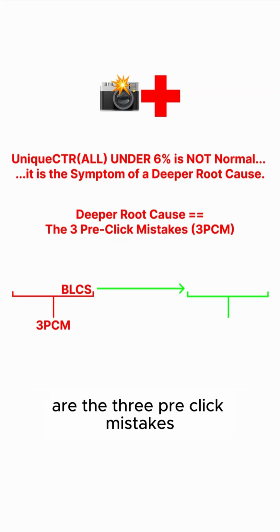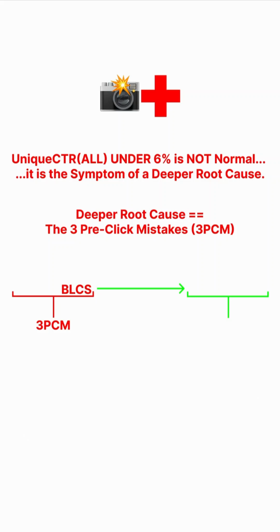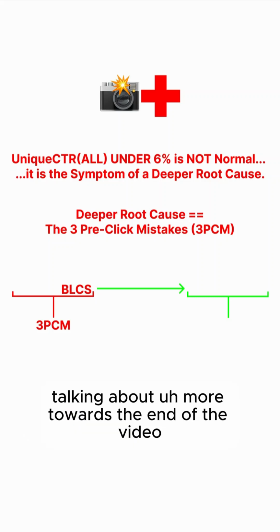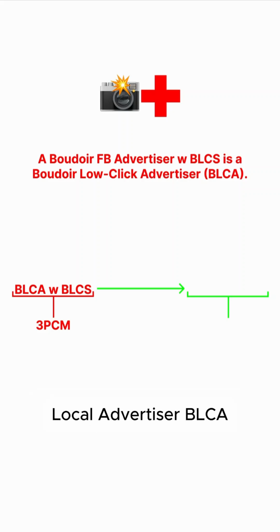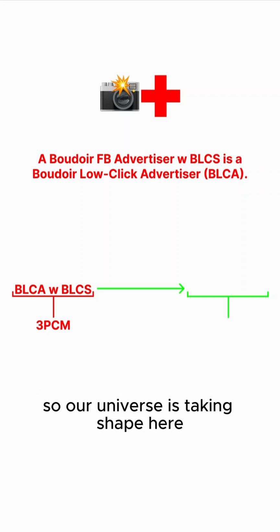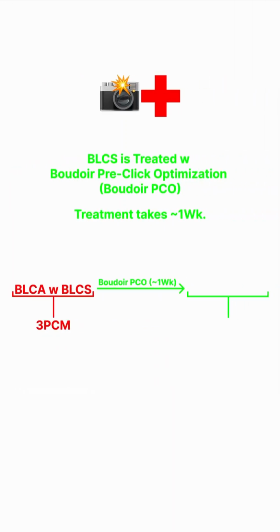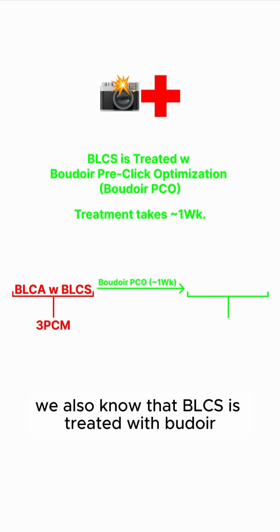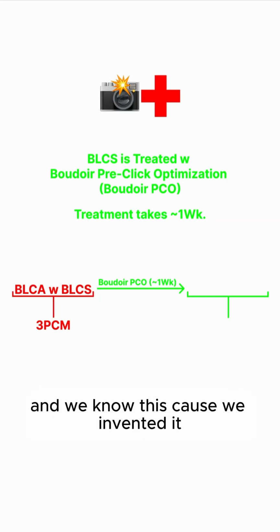And that deeper root cause are the 3 pre-click mistakes, the 3 PCM, which we'll be talking about more towards the end of the video. We also know that a Boudoir Facebook advertiser with BLCS is a Boudoir low click advertiser, a BLCA. So our universe is taking shape here. A BLCA with BLCS is caused by the 3 pre-click mistakes. We also know that BLCS is treated with Boudoir pre-click optimization, aka Boudoir Pico, and treatment takes about a week. And we know this because we invented it and we've already done it a bunch.